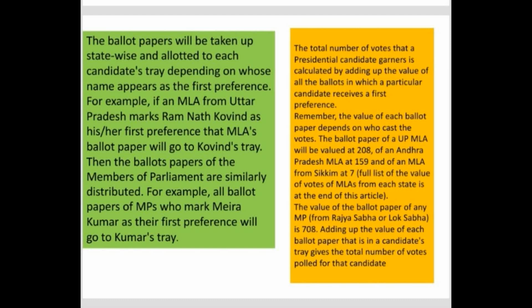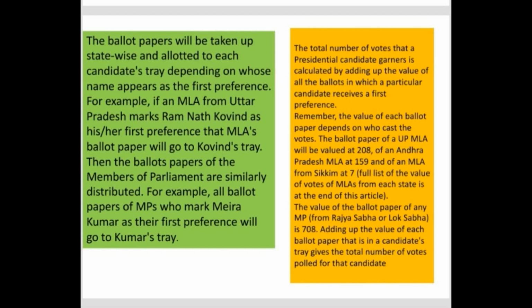And it is the same case with the MPs. Generally the value of the ballot paper of any MP will be 708, because it is pre-calculated. As I said, it is the total addition of the value of votes of all states' MLAs divided by the total number of MPs. Hence 708 is the common value of vote of all MPs.